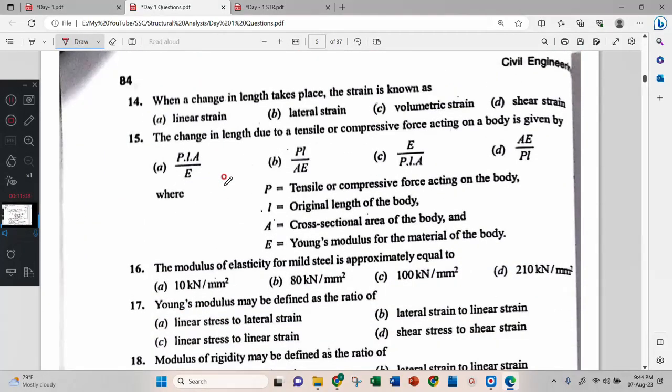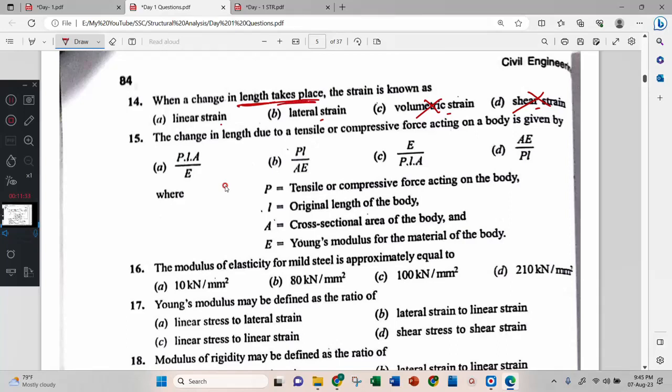Next. When change in length takes place, strain is known as linear strain, lateral strain, volumetric strain, or shear strain. Two of these are wrong, because they have said length takes place.